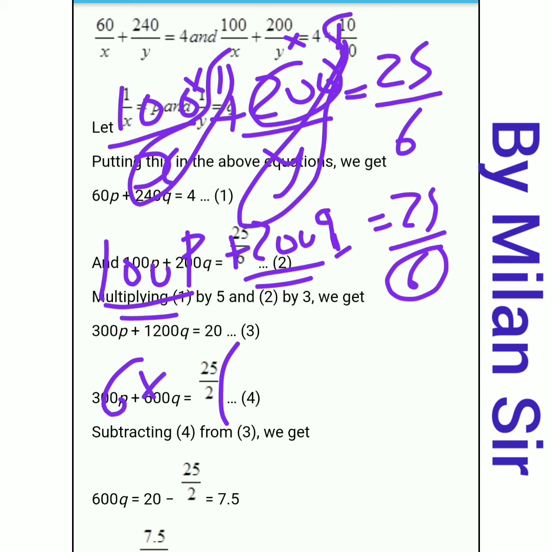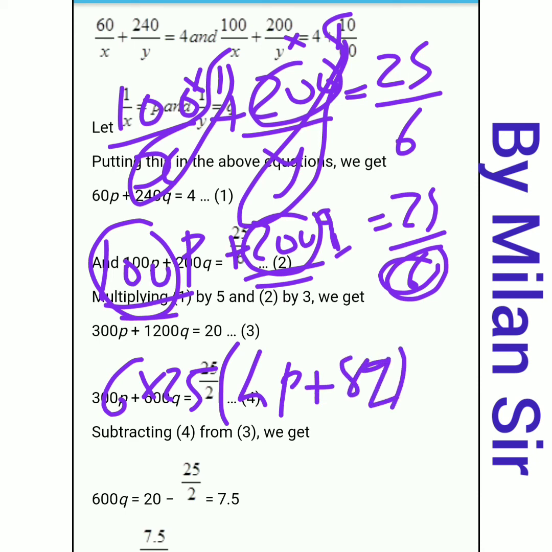So 6 multiplied by, taking 25 as common, 25 times 4 is 100, so 4p, because 25 is already common. Here 25 times 8 is 200, so 8q is equal to 25. The 25s cut. Multiply 6 with this bracket, so 6 times 4 is 24p.